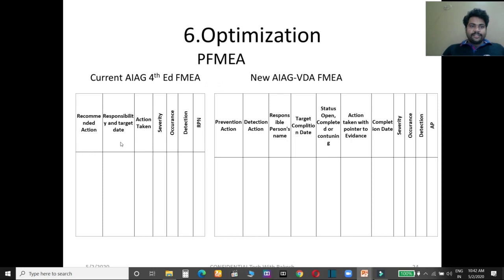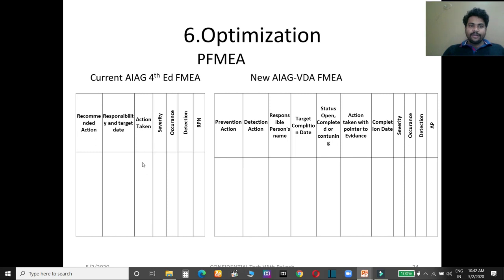Here is optimization. Earlier it was recommended actions. So the recommended action has been extended into prevention action and detection action. Here you have to write what the prevention action of that failure cause is and the detection action of the failure cause. Responsibility and target date: this column has been split into two different columns. Here you have to write the responsible person's name and the target date for completion of that task.